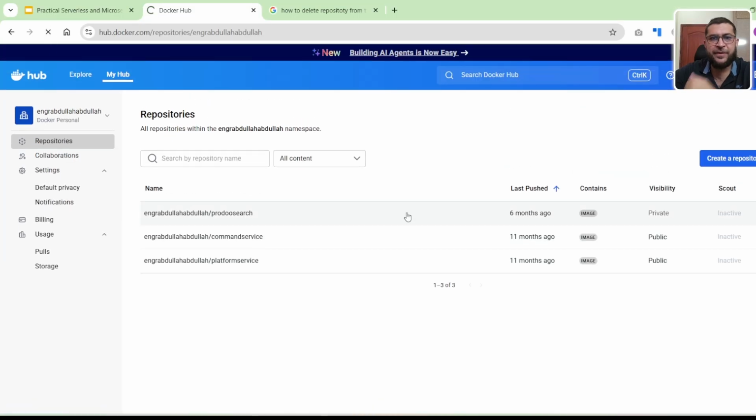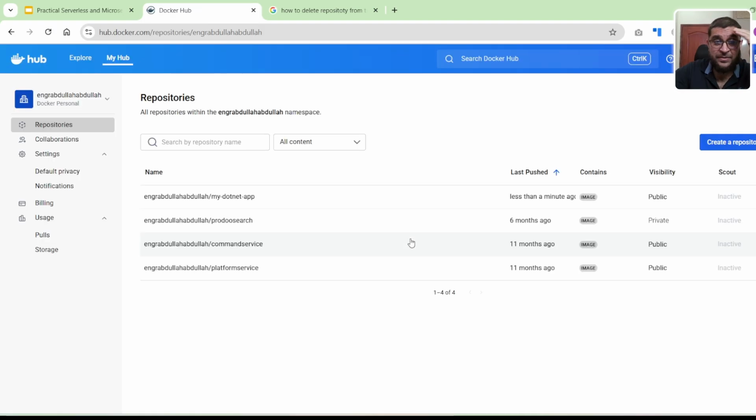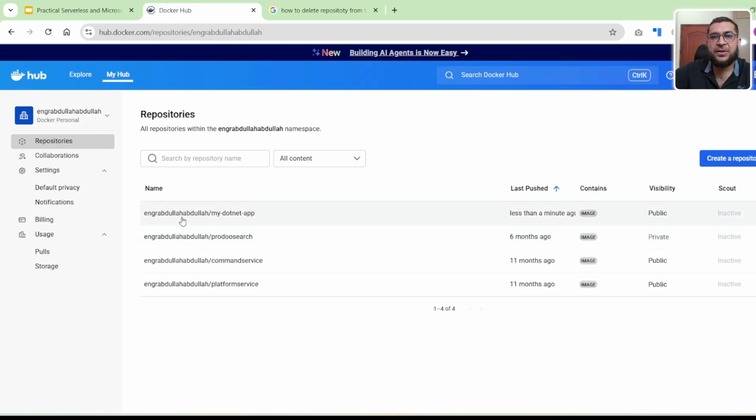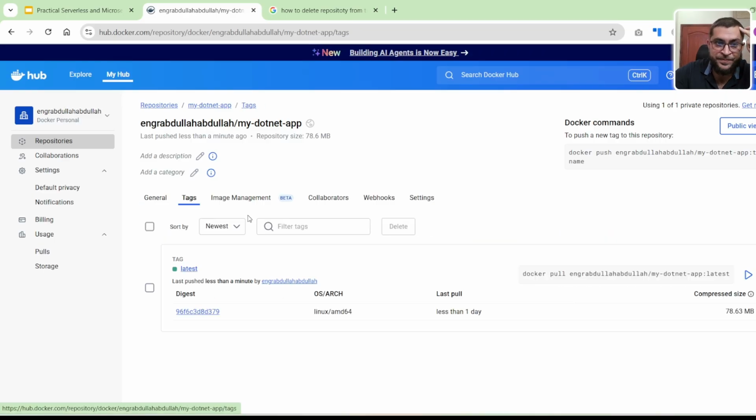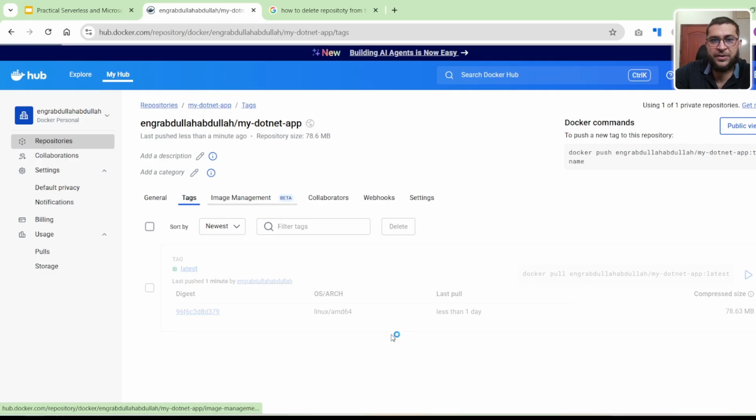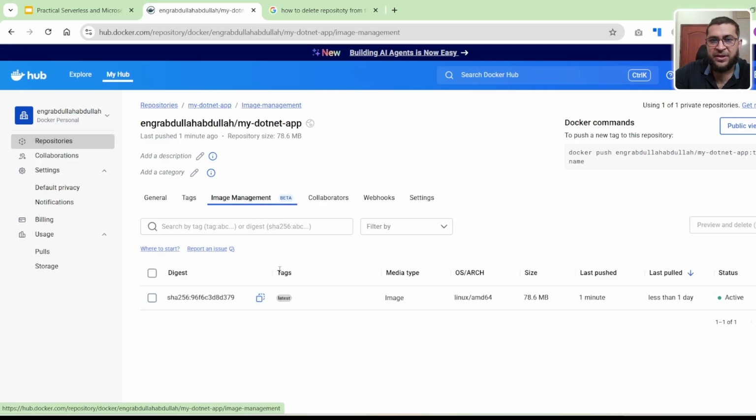Now I will verify. I will just refresh the page. You can see here the repository is created and the image is in this repository. This is the information: the tag name is latest, the image type, and other information related to the tag and the image management. So this is the image here.